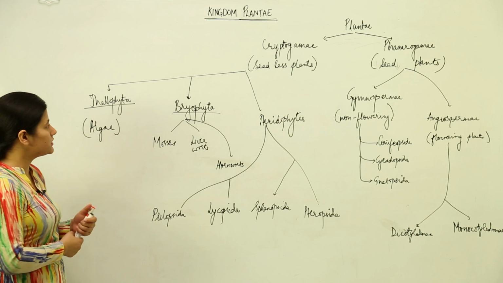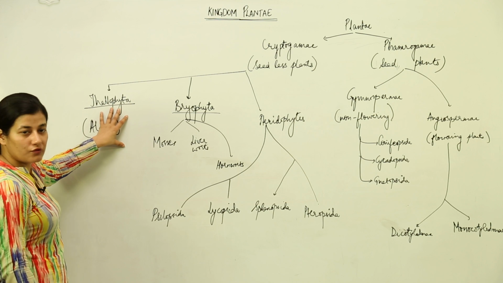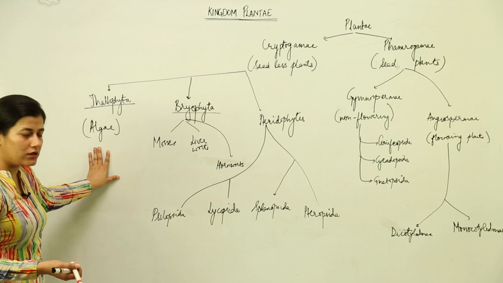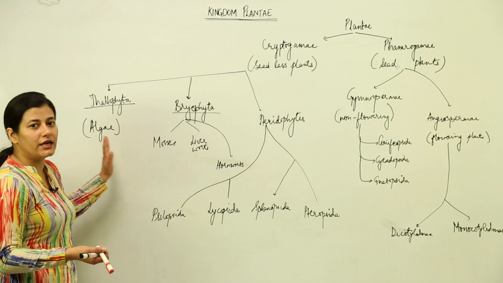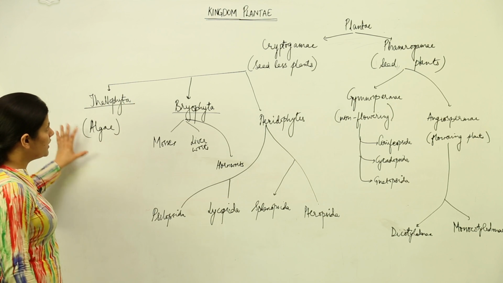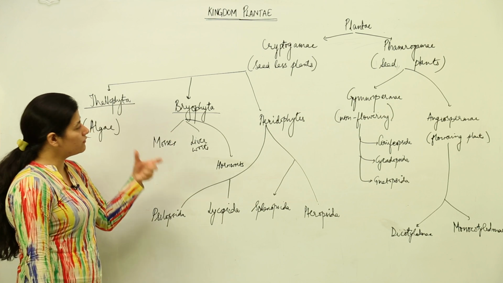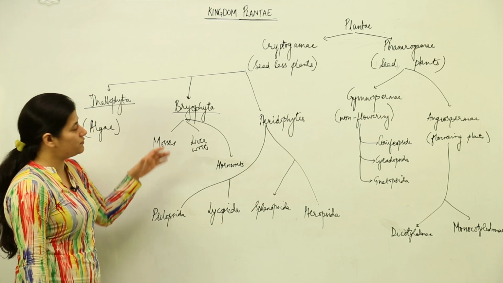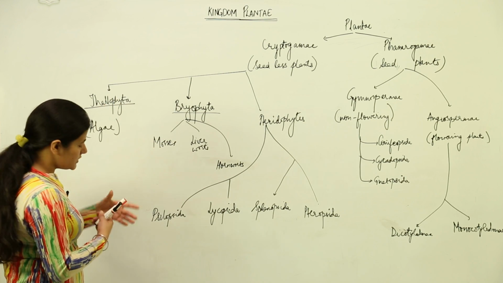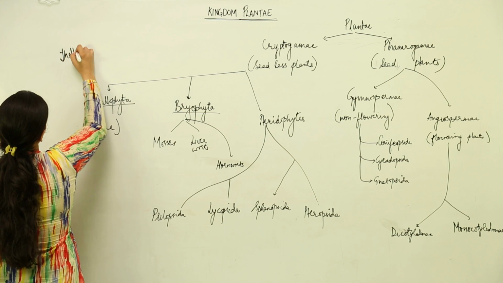We are going to revise it. Cryptogamy includes the seedless plants, which further has Thallophyta, primarily comprising of algae, which are seen in oceans, and mostly algae are marine. You won't find algae on land. So these are the simplest of the plant kingdom. They are unicellular, and the next one is Bryophyte. Somewhat plant organization is coming. That means some organs are going to show over here. This is named as Thallophyta because there is thalloid organization.